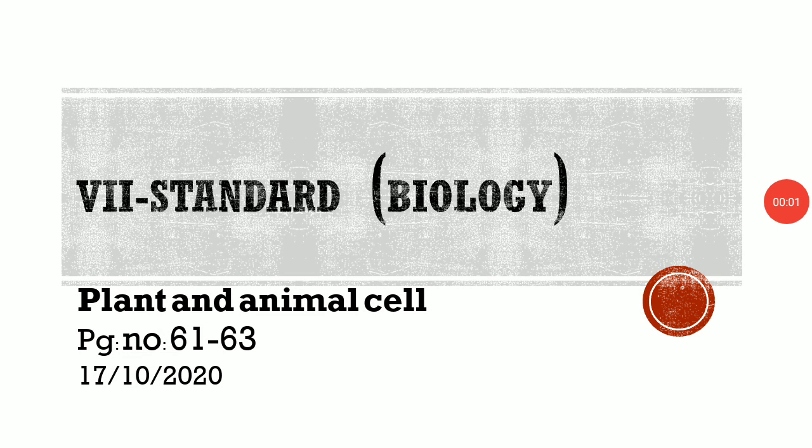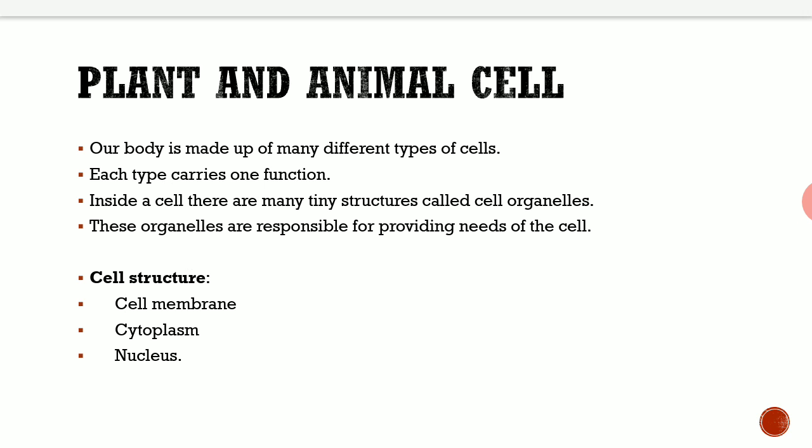Good morning, everyone. In today's class, we are going to discuss the topic plant and animal cell, page number 61 to 63. In these pages alone, the topic plant and animal cell is given. That is what we are going to discuss today. So, what do we mean by plant and animal cell? What is the difference between the plant and animal cell?